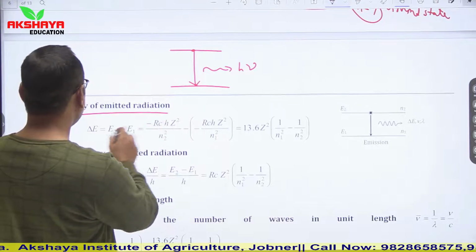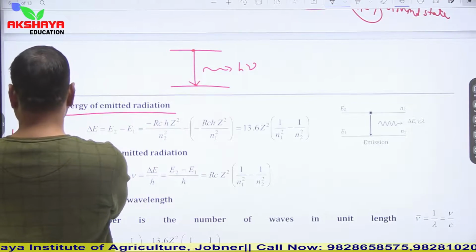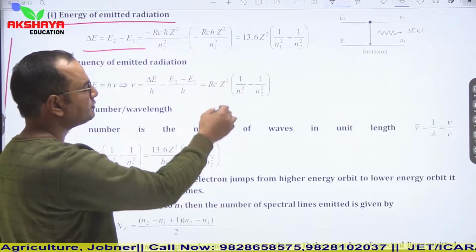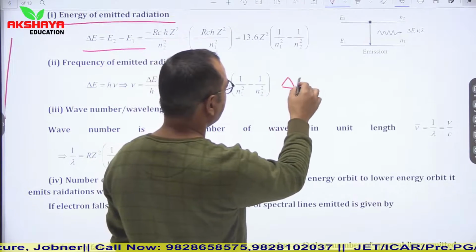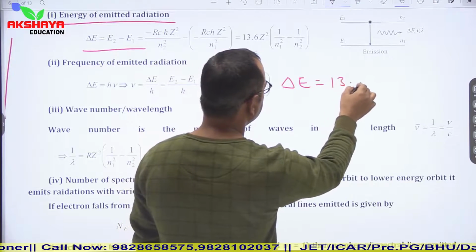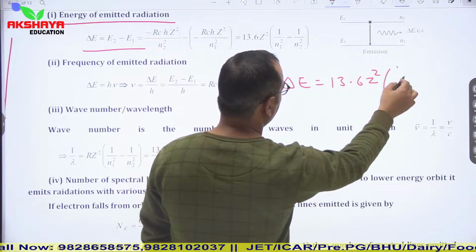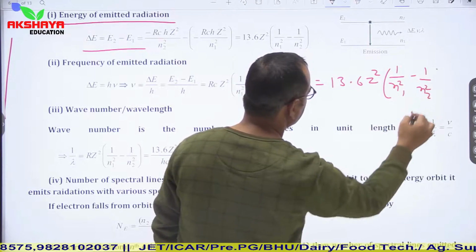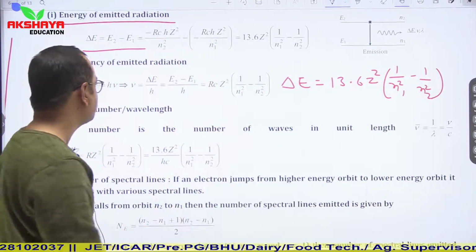Then the energy of emitted radiation. So the energy of emitted radiation is del E equal to E2 minus E1. So del E is equal to 13.6 Z square into 1 upon n1 square minus 1 upon n2 square. It can be calculated by using this relation.